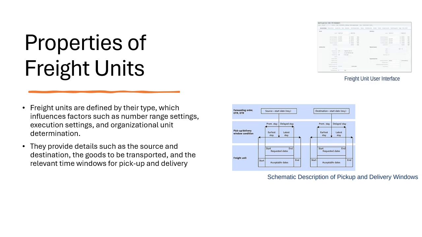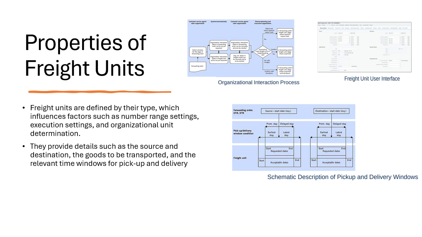And this interface is the freight unit user interface, which provides multiple tabs, which include general data, items, business partners, and stages. This allows users to view and manage freight unit details such as pickup and delivery information. And next is the organizational interaction process. This shows how different organizational units within logistics interact in handling a freight unit. This also highlights the responsibility of each department in planning and execution, which is part of the transportation process.